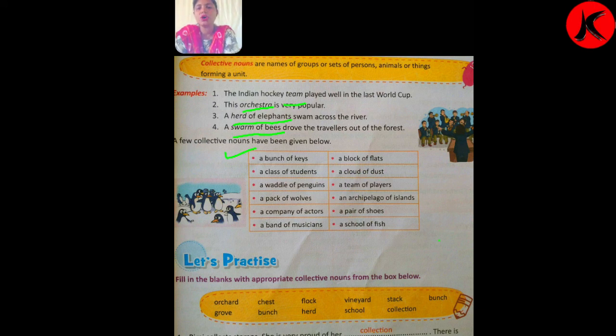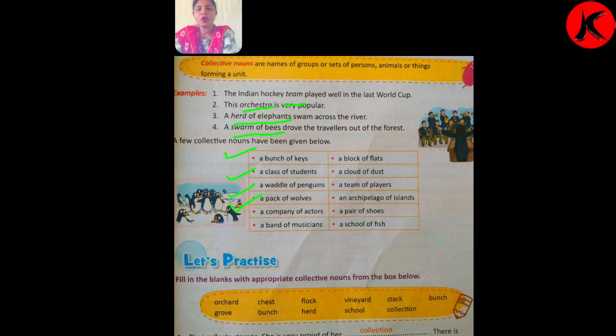A class of students, a battle of penguins means not only one penguin but it forms a large unit of penguins. So, जब बहुत सारे penguin इकट्ठे होते हैं we can say it a battle of penguins. A pack of wolves, जब बहुत सारे wolves together होते हैं we can say a pack of wolves.